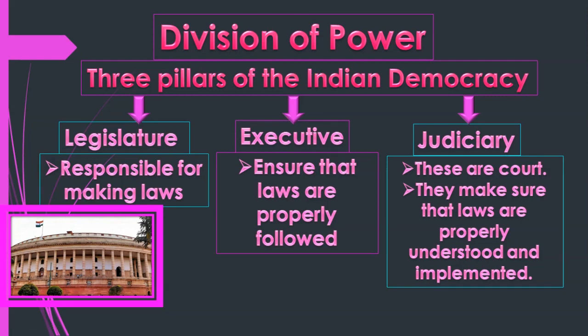First is legislature. Legislature means it is responsible for making law. Parliament is there. In parliament there are two houses: Lok Sabha and Rajya Sabha. Lok Sabha and Rajya Sabha are part of this pillar. Executive means ensuring that laws are properly followed. So this branch checks that laws are properly followed. The president, vice president, prime minister, council of ministers, and bureaucracy are all part of this pillar.